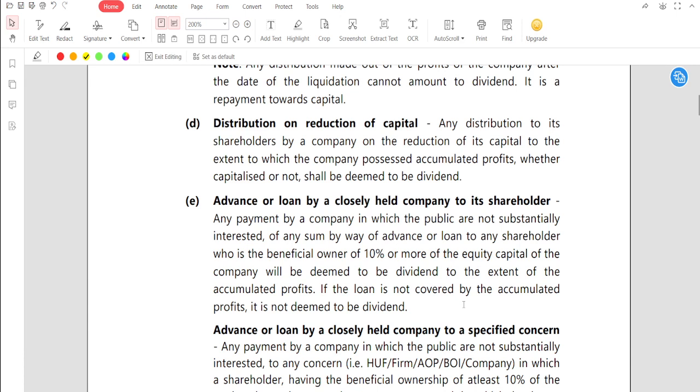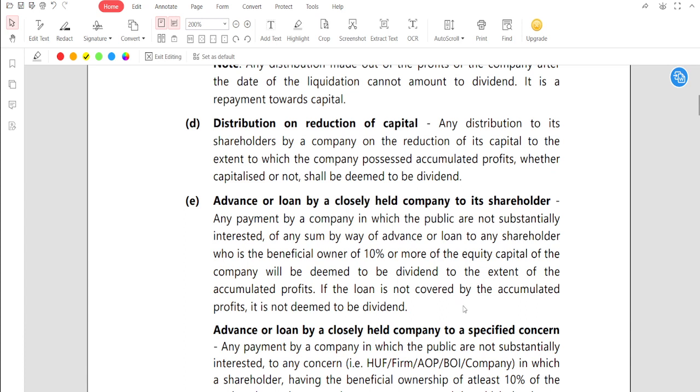Any payment by a company in which the public are not substantially interested of any sum by way of advance or loan to any shareholder who is the beneficial owner of 10% or more of the equity capital of the company will be deemed to be the dividend to the extent of the accumulated profit. If the loan is not covered by the accumulated profit, it is not deemed to be dividend. अच्छा, ये थोड़ा बड़ा प्रोविजन है और ये बहुत अच्छी तरह से समझना है. Okay, that is a difficult provision and we need to understand very clearly.